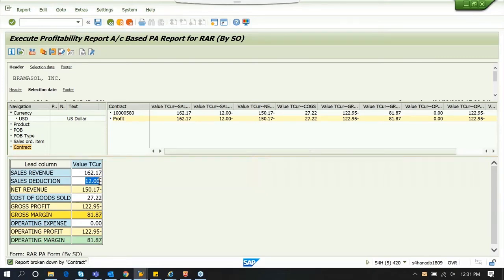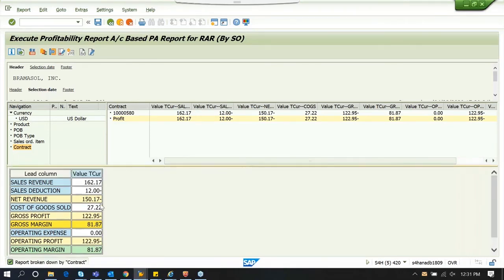Like what is the sales revenue, what is the total deduction, and your net revenue, cost of goods sold, gross profit. This is the gross margin. So we didn't have any operating expense for this, so it shows 0. And your operating profit also remains same because there is no operating expense. So you would be able to explore and use this information for your managerial reporting.